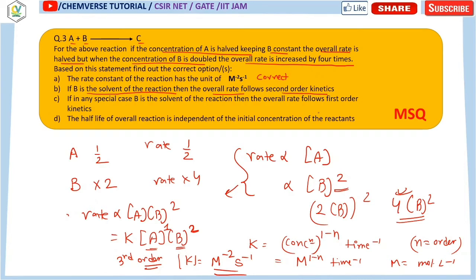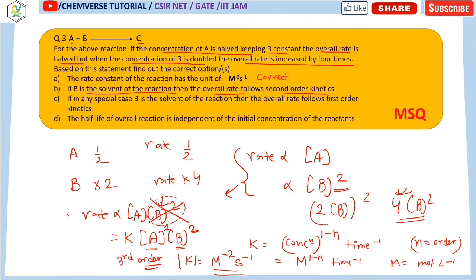Now it says that if B is the solvent of the reaction, then the overall rate follows second order kinetics. Whenever B is a solvent, it will be remaining to such a large extent that we cannot write the rate expression in this way. Whenever some reactant is present in a very large extent, we can assume that the overall concentration of B remains the same, because it's present in a very large extent with respect to the concentration of A. So A reacts with some amount of B producing C, but B is present in such a large extent that there will be no effective change in B.